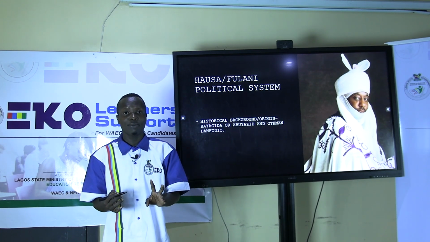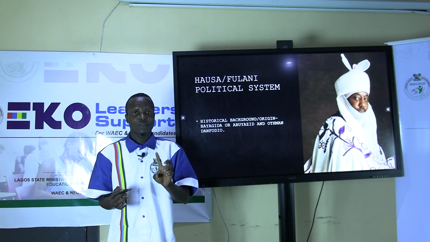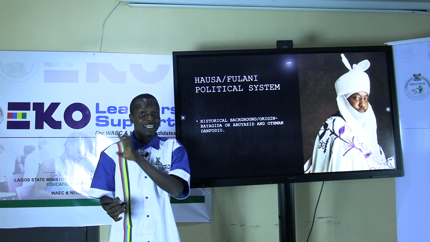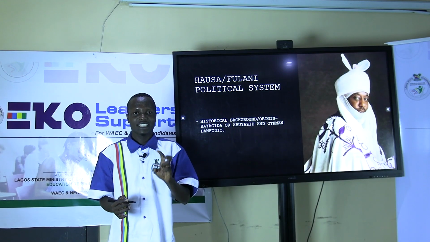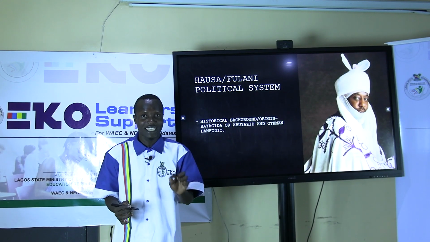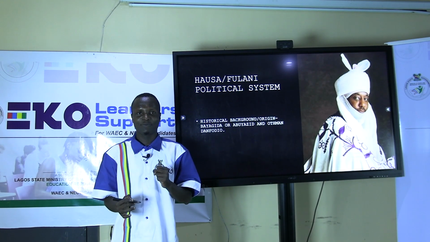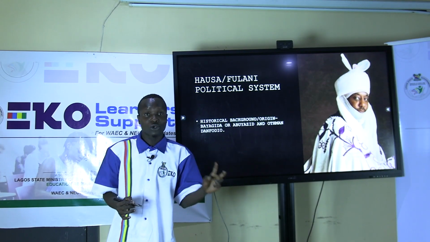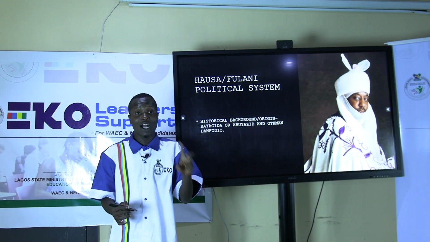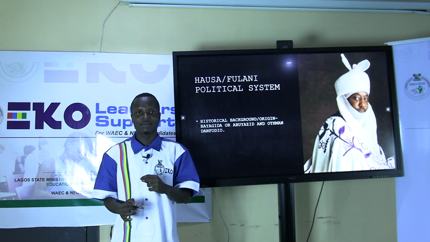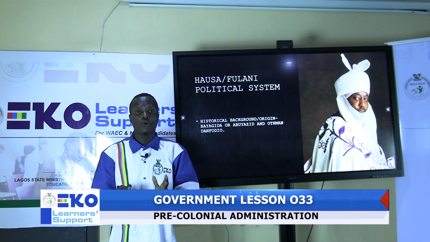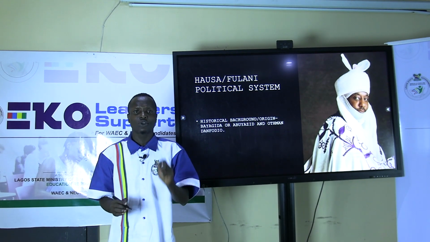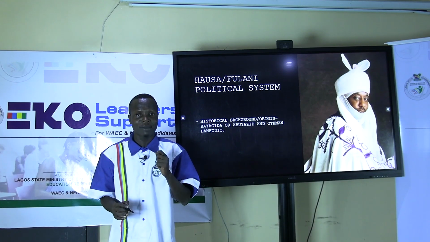He divided the kingdom into caliphates, which are the Sokoto Caliphate and Gwandu Caliphate. The Sokoto Caliphate is the seat of the Caliph of the Hausa kingdom. Sokoto is for the west, Gwandu is for the east. The reason for that arrangement was to make sure that the Hausa people were doing the right thing in accordance with the Holy Quran and Islamic law.